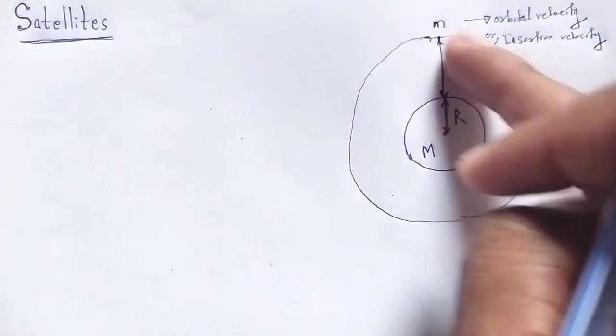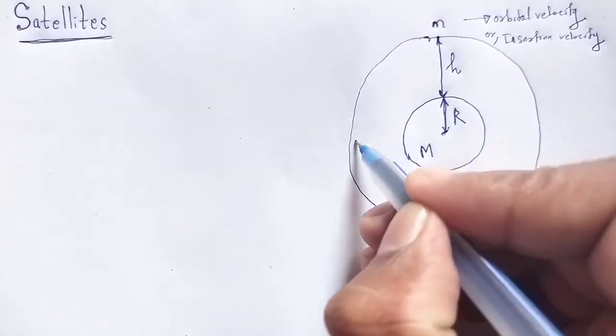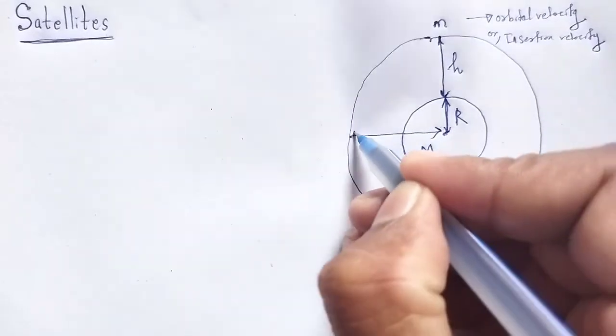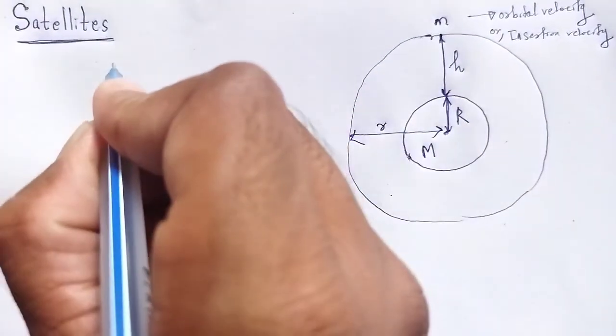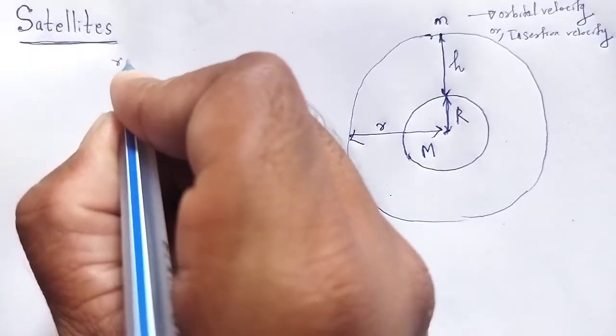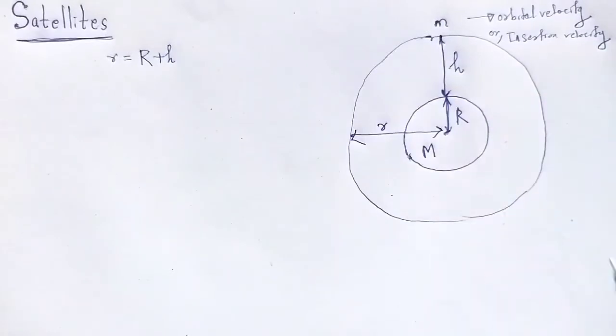Let the circular orbit have radius small r. Thus we can write small r is equal to capital R plus small h.